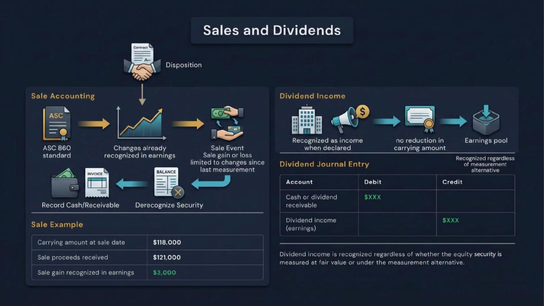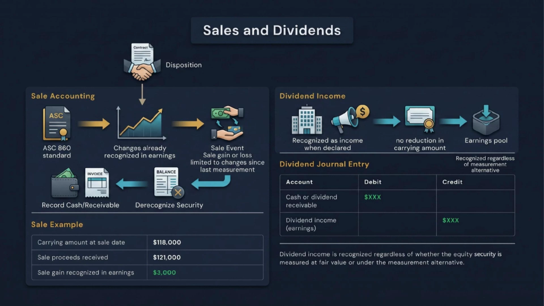Sales and dividends continue the earnings-focused model. Because ASC 321 equity securities with readily determinable fair value are already carried at fair value with changes in earnings, the gain or loss at sale is usually limited to movement since the last measurement date. There is no large OCI recycling event like we saw with AFS debt securities. If the carrying amount at sale is $118,000 and the sale proceeds are $121,000, the gain recognized in earnings is $3,000.